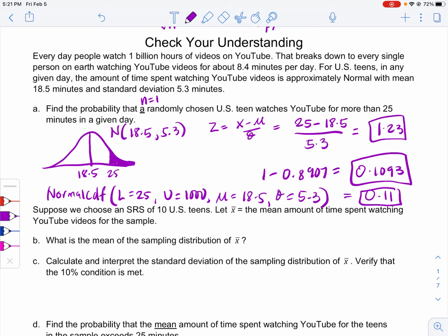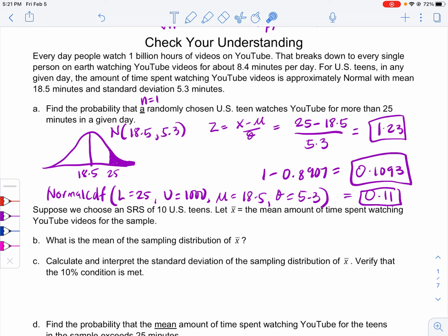Suppose we choose an SRS of 10 US teens. Earlier we were solving for one person, right? Now we're solving for 10 teenagers. Let x bar, the sample mean, be the mean amount of time spent watching YouTube videos for the sample. Earlier, we wanted the probability of more than 25 minutes in a given day for a random person.